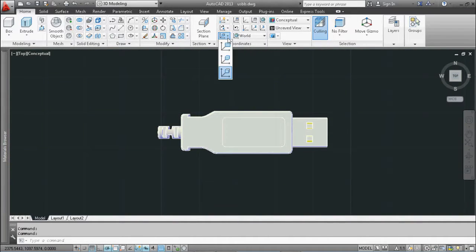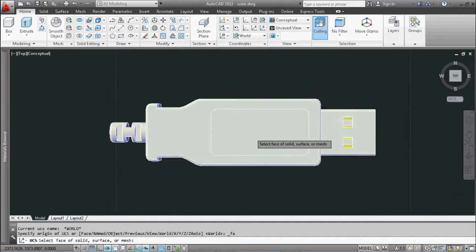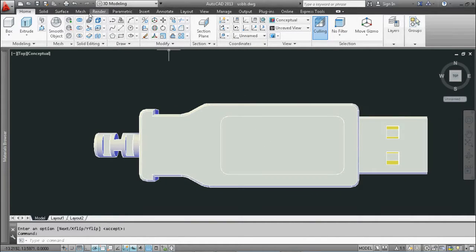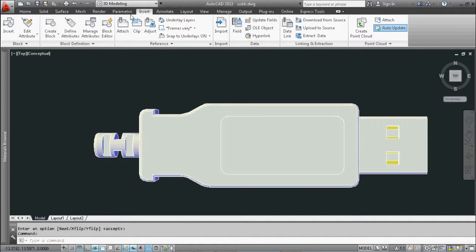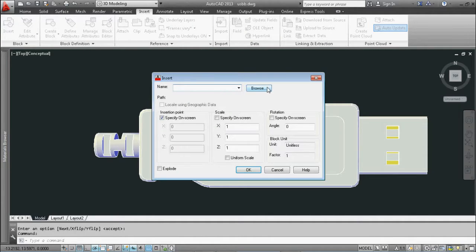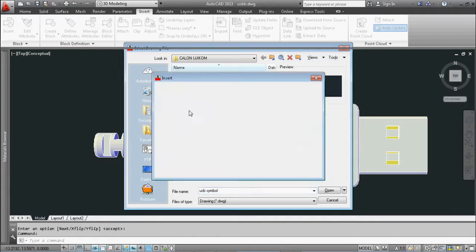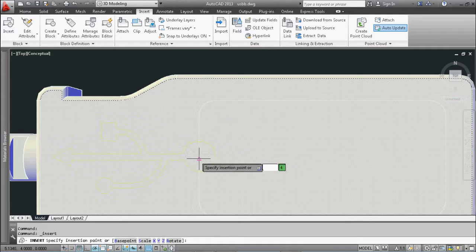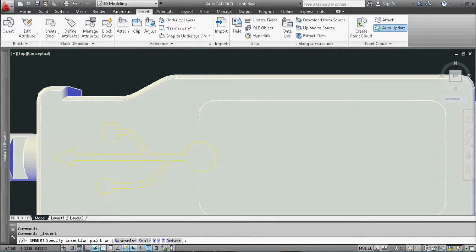Change the view to top view and select the top face. Go to Insert menu. Select Insert to insert a pre-made USB symbol from a specific location. And then, put it right here on this midpoint.